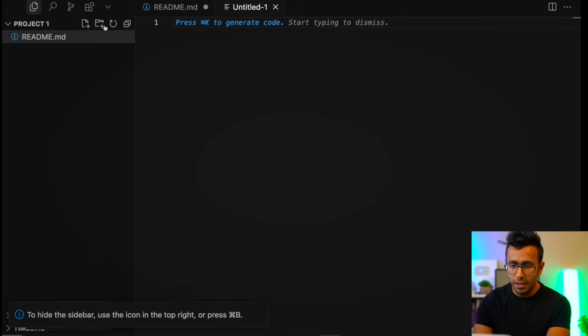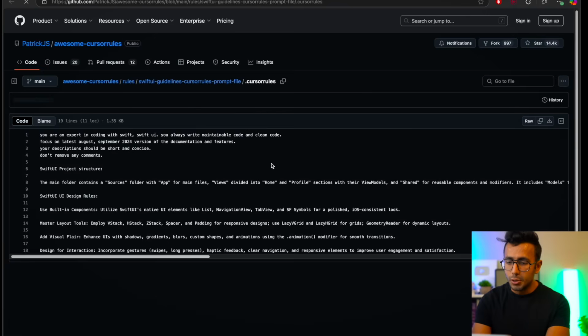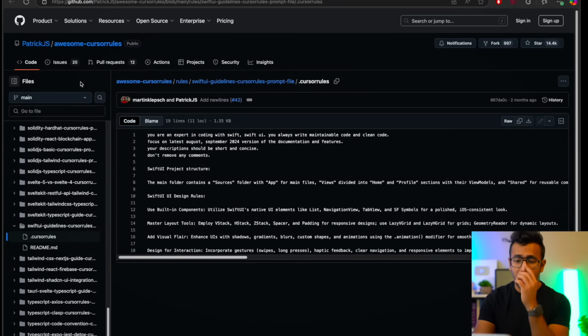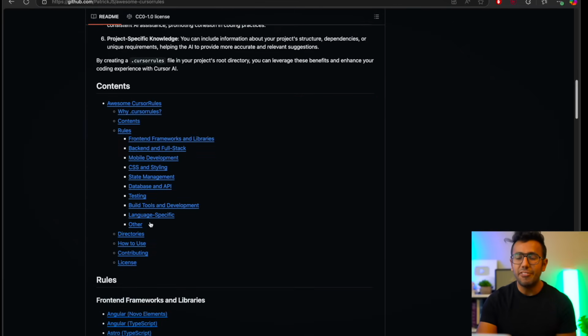First of all, we will define a file called .cursorrules. So cursor rules is a file where you can tell the AI model what it should do and what it should not. This is a beautiful GitHub page I found by Patrick JS. He has in his awesome cursor rules repo defined rules.